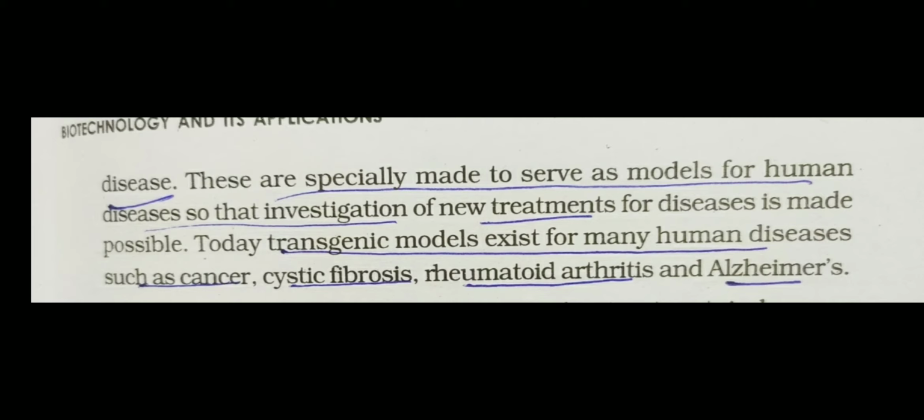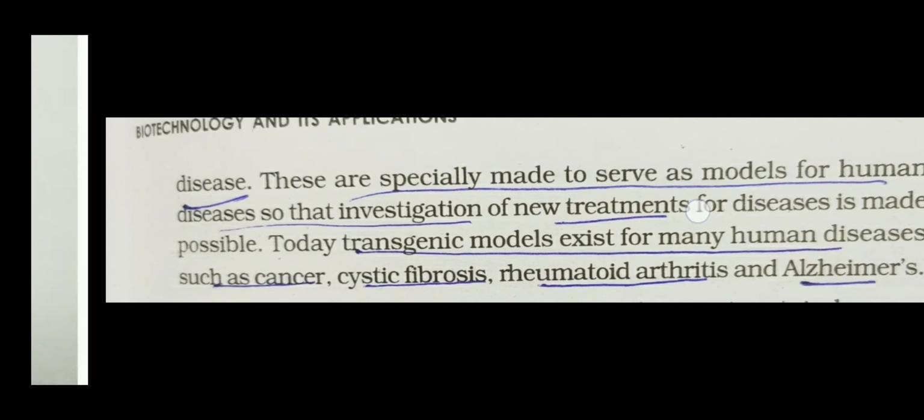So cancer, cystic fibrosis, rheumatoid arthritis, Alzheimer type of diseases are studied in the transgenic organism. When some genes of these diseases are introduced in the transgenic organism, then how they affect, how the symptoms occur, which part of the body gets affected, is studied in the transgenic animal.